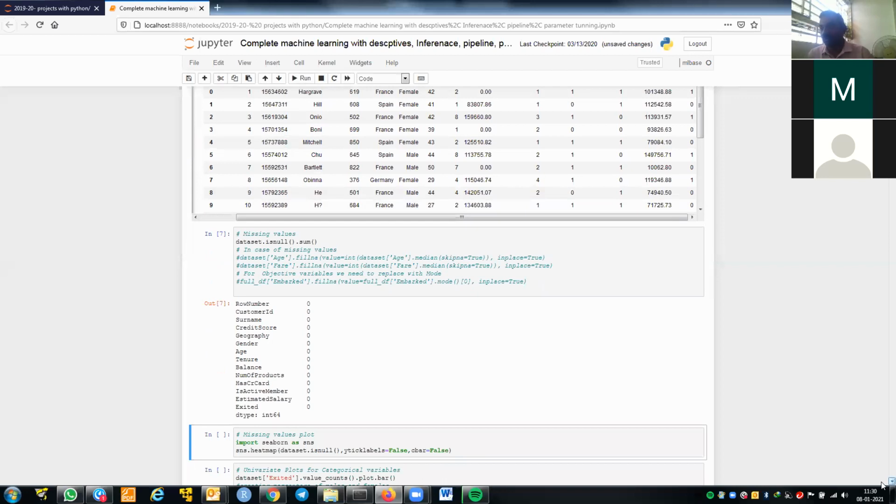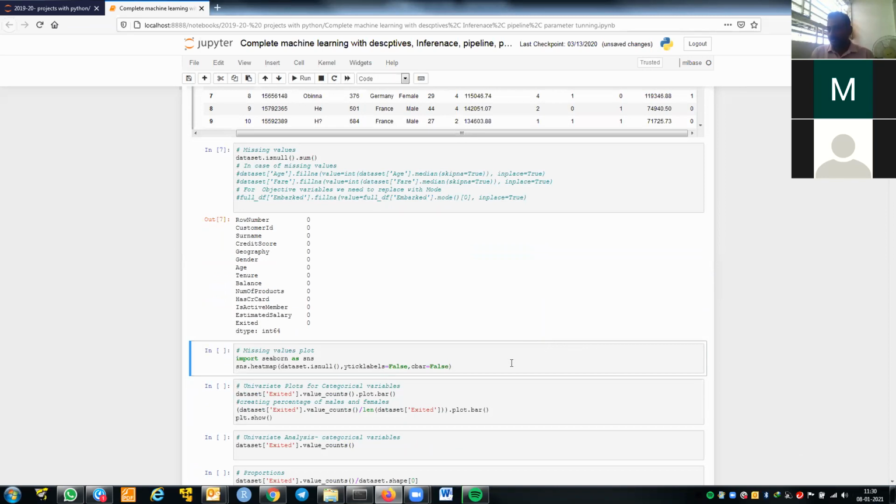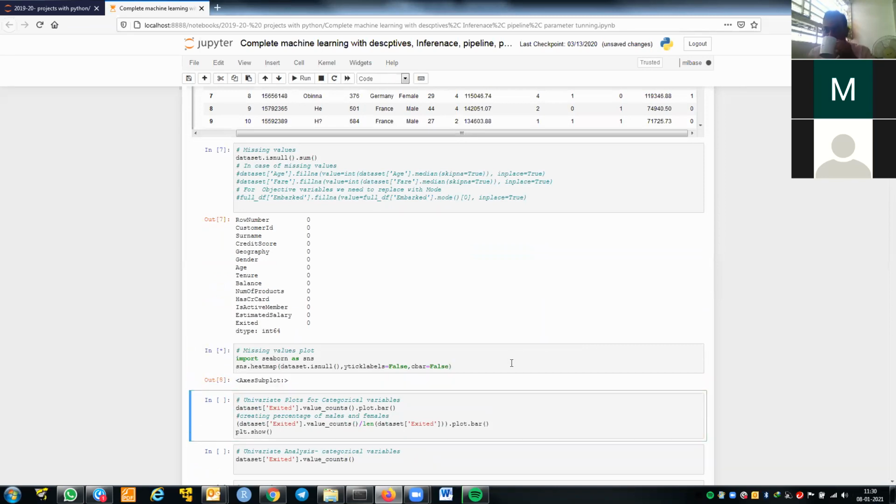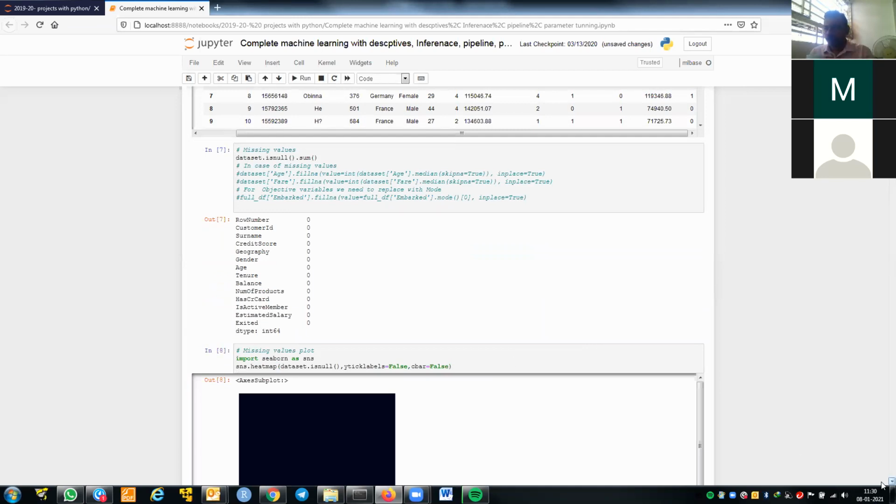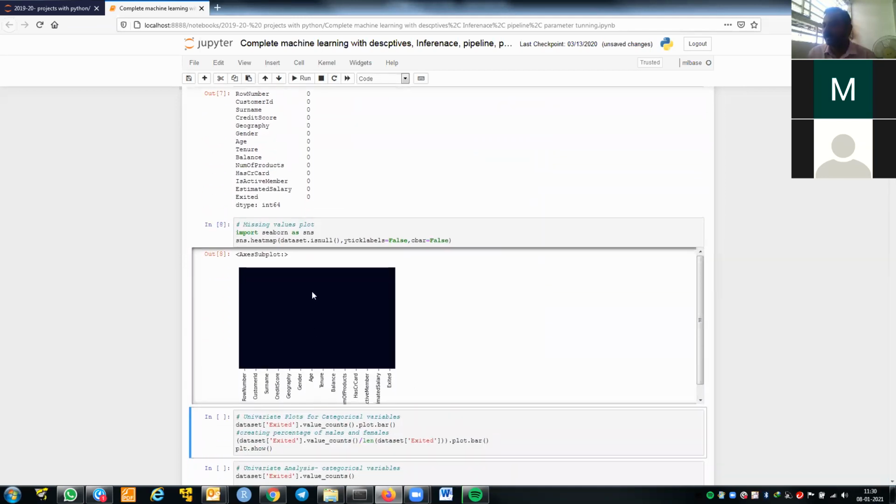In case you are working with any other data that has missing values, this is what you need to use. You just need to impute using either the median or the mode. Then you can see the same thing for missing values using some plots also. This is called a heat map. If your missing values are here, you will see them highlighted. I already showed this in another example.